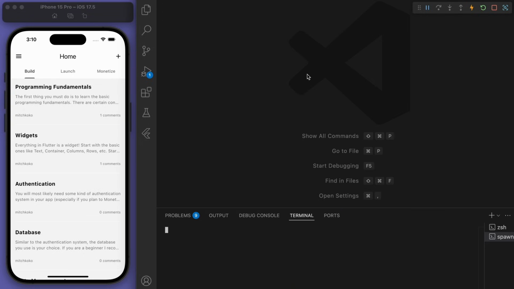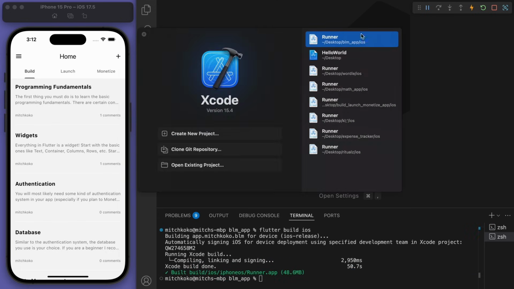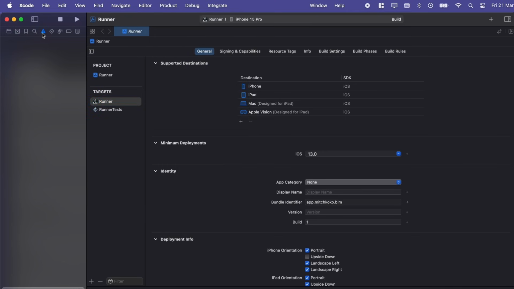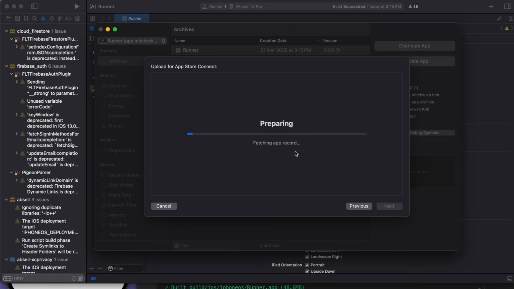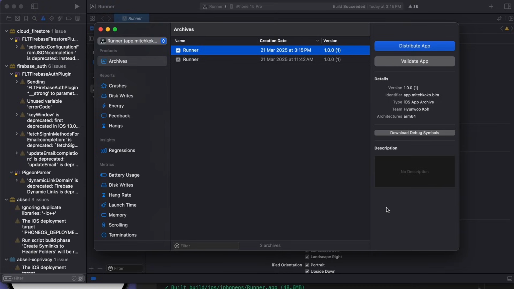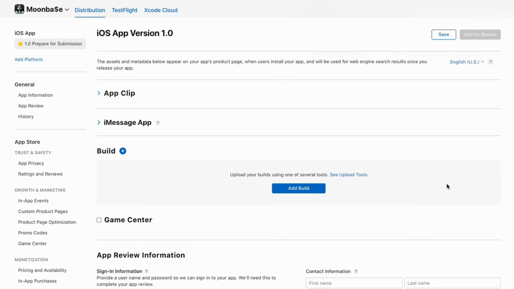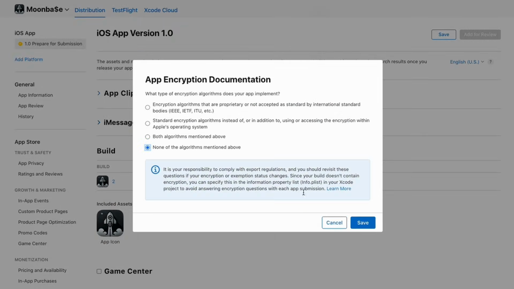Now we can go to our terminal and build the iOS app again. Cool, it's done. So let's go to Xcode and repeat the process. So product, and then we can archive it. And anytime you need to update the build, this is how you can do it. Now that's done, we can distribute it to the App Store. And again, just wait a few minutes or a few moments, and then you'll get an email saying the build is processed. So then if we go down here, we can get rid of the first build and select our new one. And we can save that one.